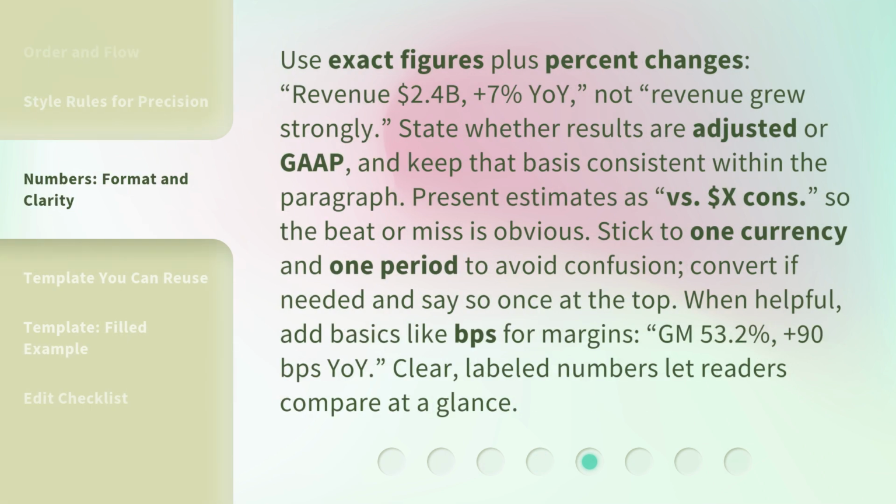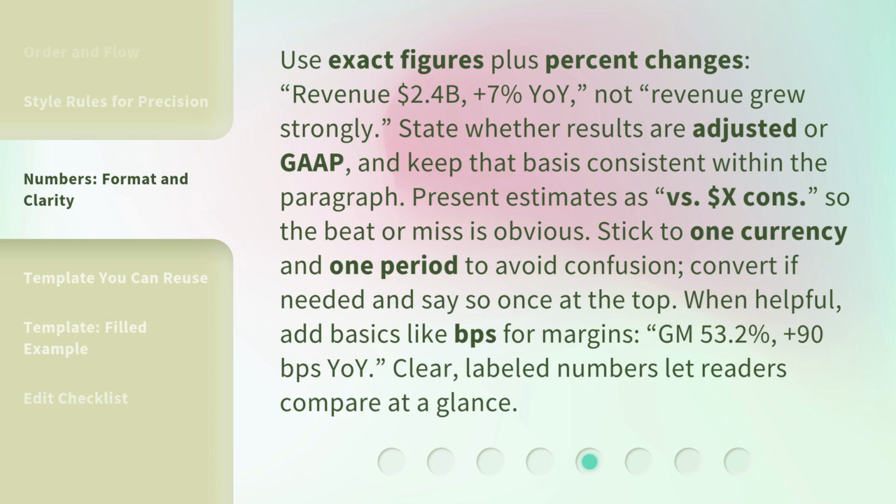Use exact figures plus percent changes. Revenue $2.4 billion, +7% YoY, not revenue grew strongly. State whether results are adjusted or GAAP, and keep that basis consistent within the paragraph. Present estimates as versus $X cons, so the beat or miss is obvious.